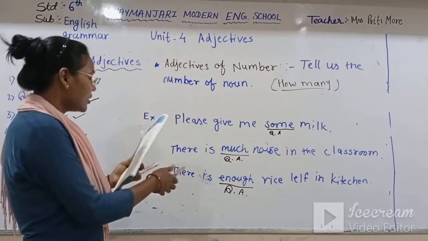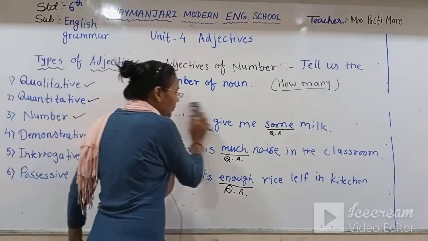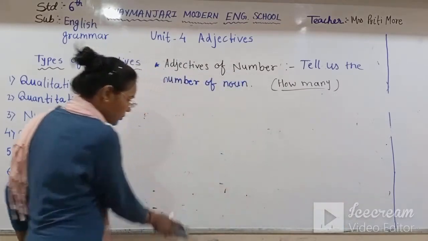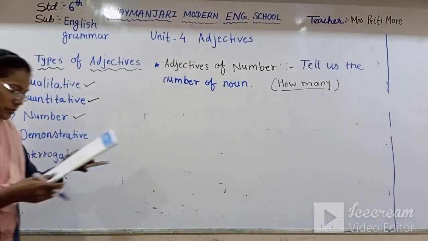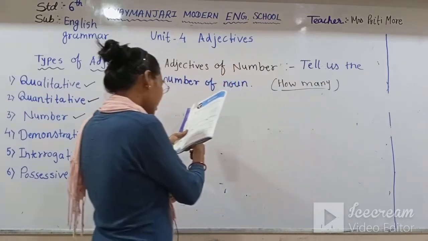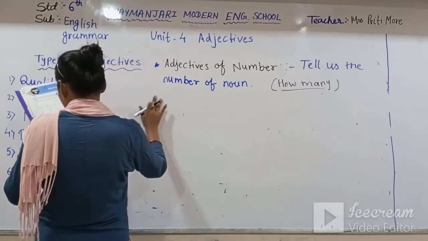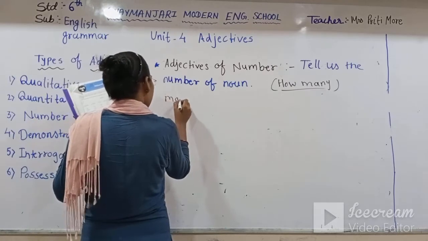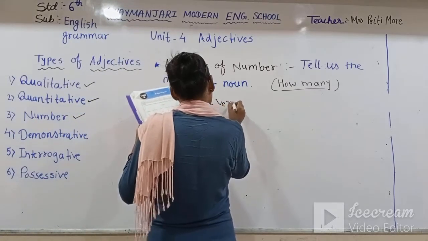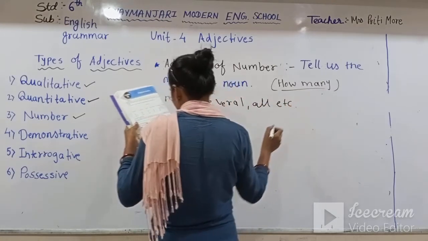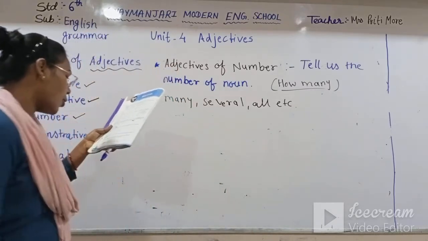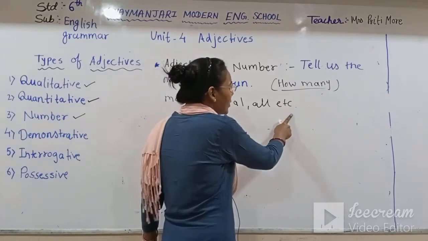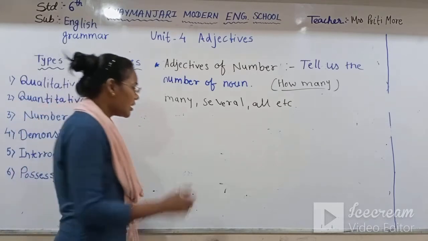The numbers you can see in the sentence, like many, several, all, etc. Because they answer the question how many, these words you can also see in the adjective of number.